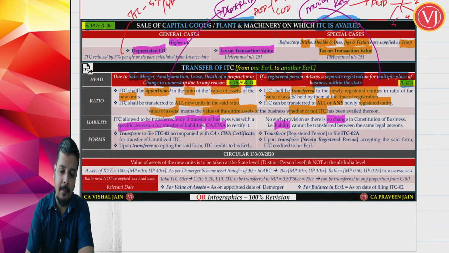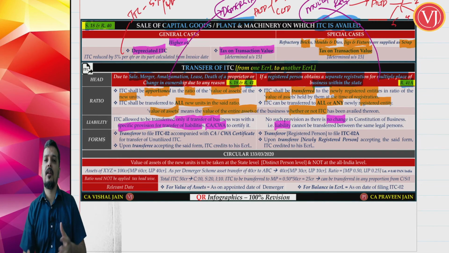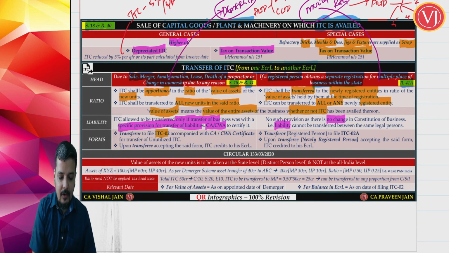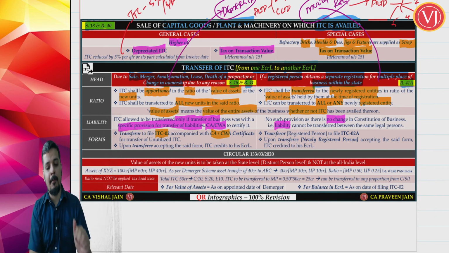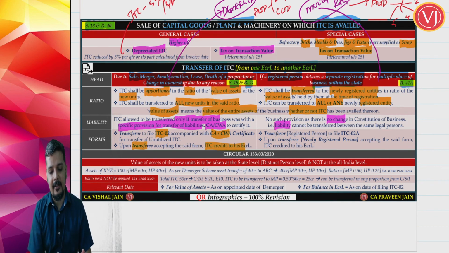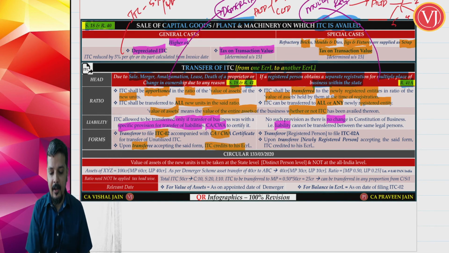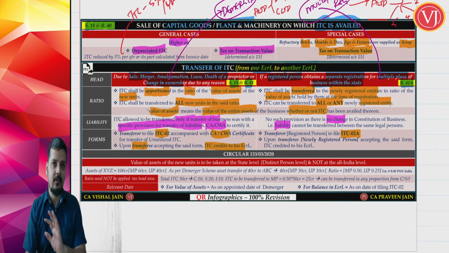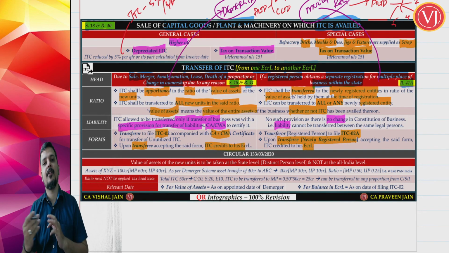Now what are the forms that are important here? When you talk about sale, transfer or lease, or death of proprietor, first part, amalgamation, merger, second part, or demerger, the transfer should happen in form ITC 02 along with the CMA certificate, and upon that form being accepted, the transferee will get the credit. Whereas when you talk about A Limited getting multiple registration within the same state, the old registration, the first registration should file ITC 02A, there is no CMA certificate, and the newly registered person, that is registration number 2, 3, 4, 5, will get the credit in their credit ledger once the form has been accepted.